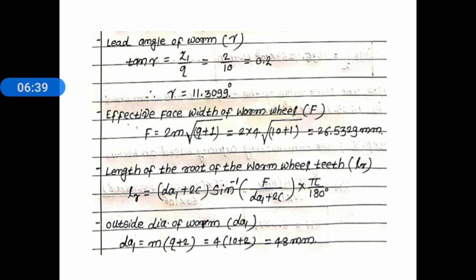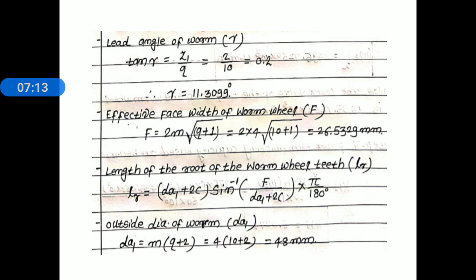Then for finding the length of root of worm wheel teeth, we need the effective face width of the worm wheel. That's why first of all we find out the effective face width of the worm wheel. Capital F is equal to, we know the relation that was discussed in the tooth proportions of worm and worm wheel. F is equal to 2m under root q plus 1. Module is known to you, quotient is known to you. Substitute these two parameters in that relation and we get the effective face width F is equal to 26.5329 millimeter.